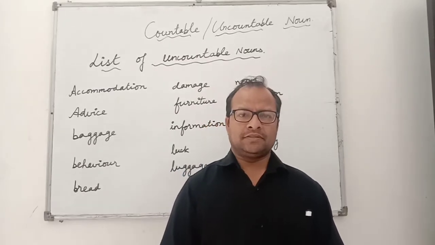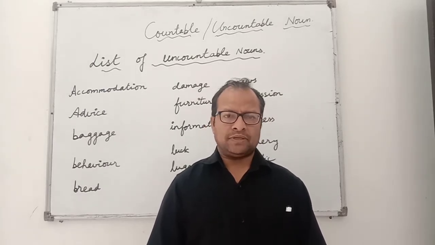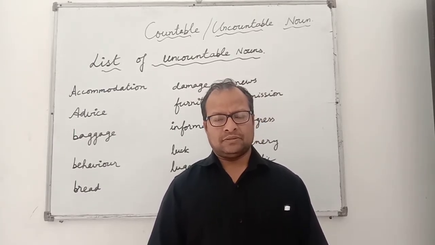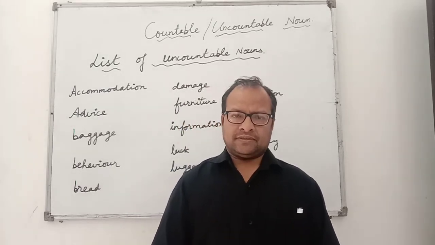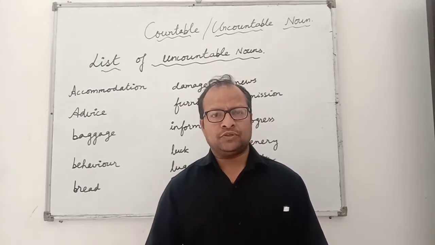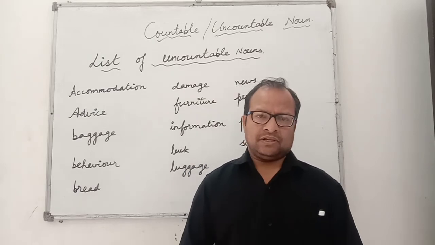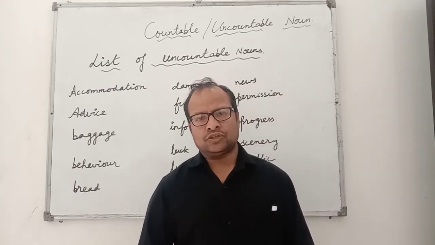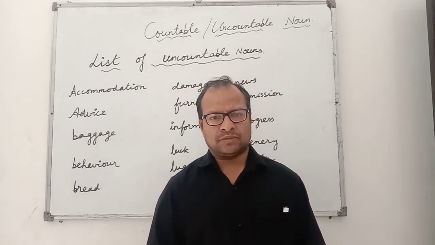Now the second method, in order to check whether the given noun is countable or uncountable. First we have to think whether we need to change the unit. If we need to change the unit of any noun, it is uncountable. And if we do not require to change any unit, it should be a countable noun.